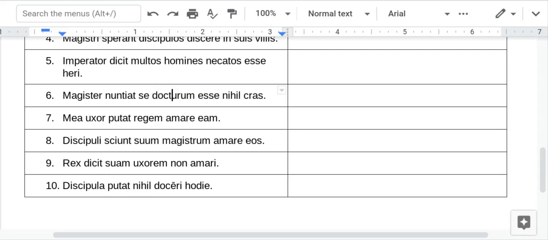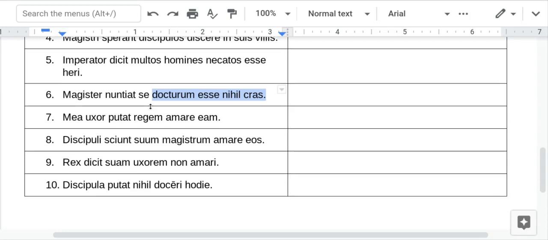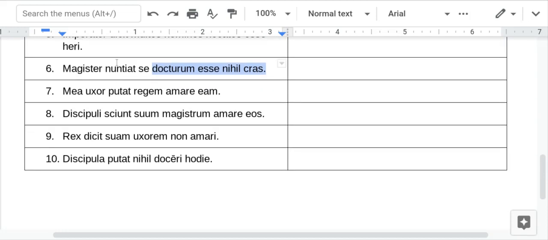A lot of you said the teacher announces that he is about to teach, but you don't translate it in its pure form. You just translate it like it's a future tense verb. So the teacher announces that he will teach nothing tomorrow.